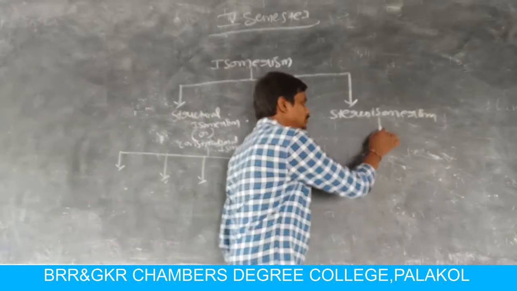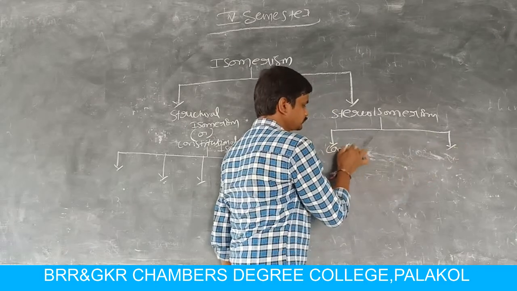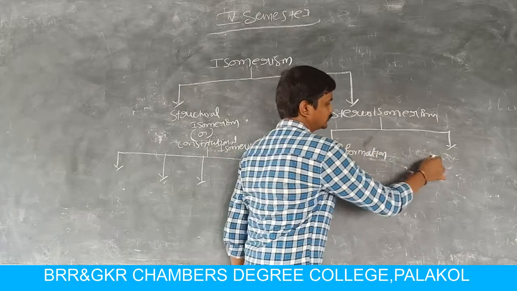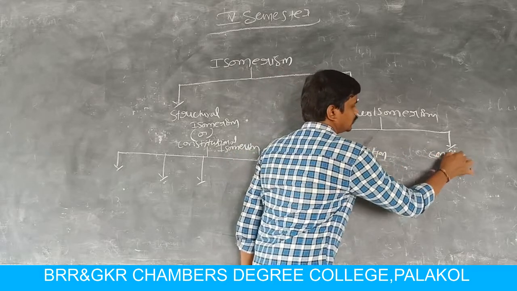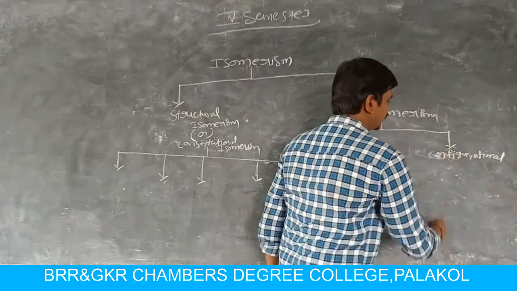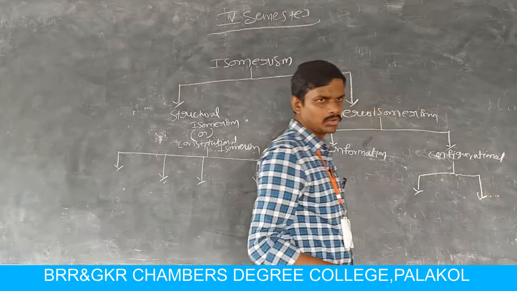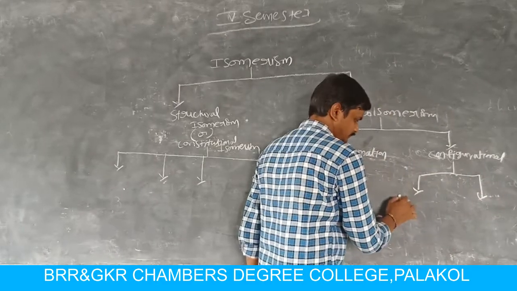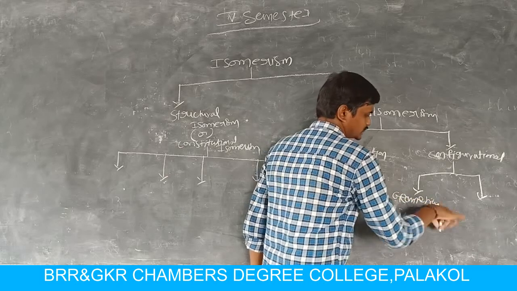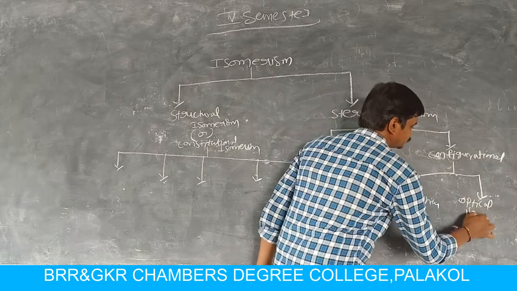Stereoisomerism is also divided into 2 types: conformational isomerism and configurational isomerism. Again, configurational isomerism is divided into 2 types: geometrical isomerism and optical isomerism.